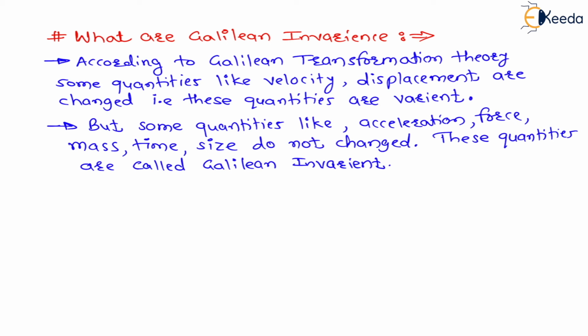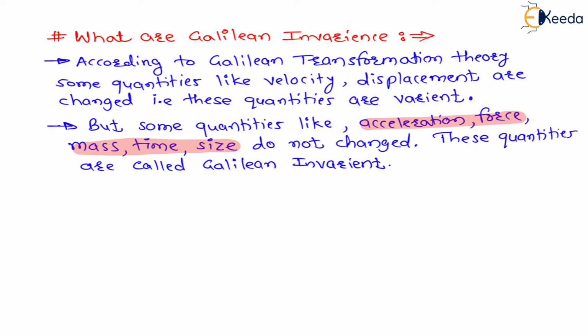So let us understand. Just now we have seen displacement is changing. Now as displacement is changing after transformation, then velocity is definitely changing. So my dear students, according to Galilean transformation theory, some quantities like velocity, displacement are changed after transformation. These quantities are called variant quantities. But some quantities like acceleration, force, mass, time, size do not change after Galilean transformation. Therefore all these quantities, acceleration, force, mass, time, size, are called Galilean invariant, right?